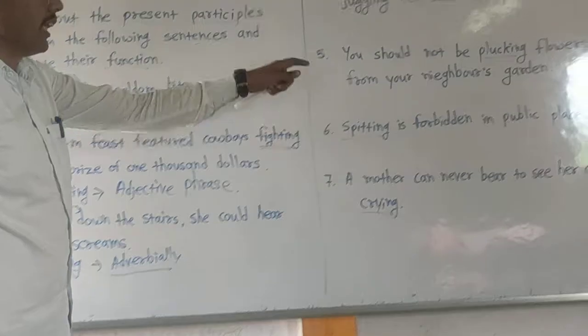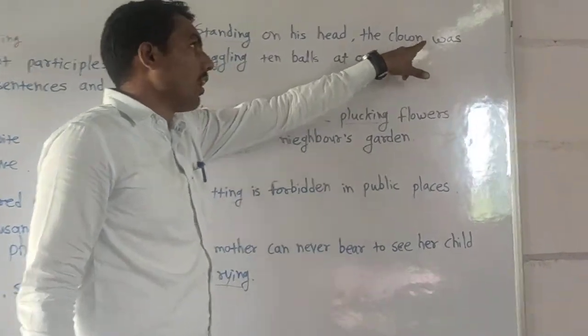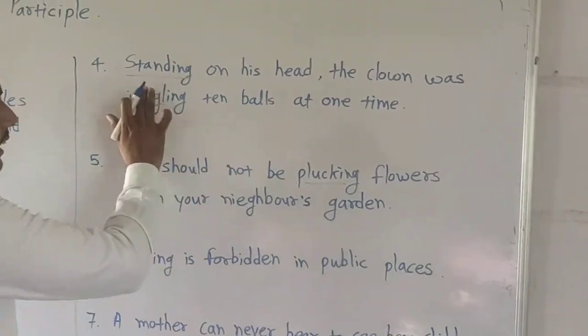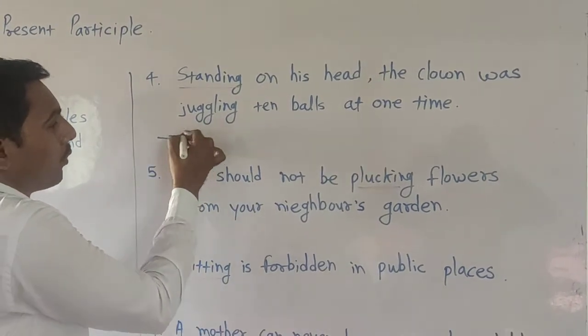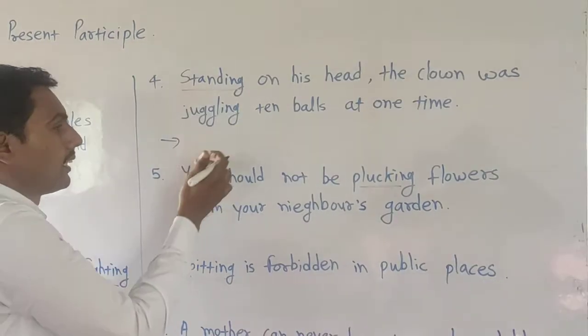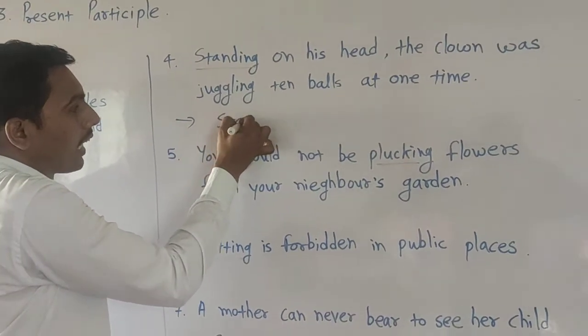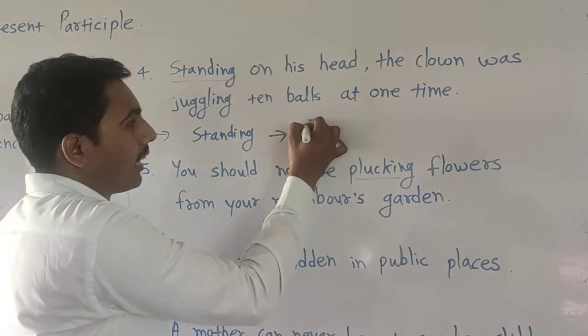Okay? Now the next one is standing on his head. The clown was juggling 10 balls at one time. In this example, standing is used as adverbial. Okay, remember this. It functions as adverb. Look, first write the standing, this present participle, and then write its function.